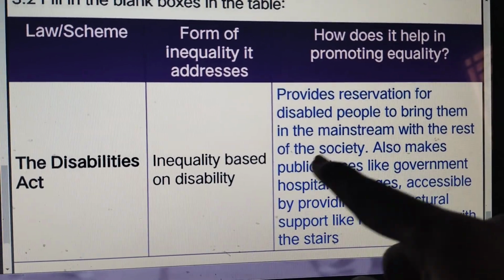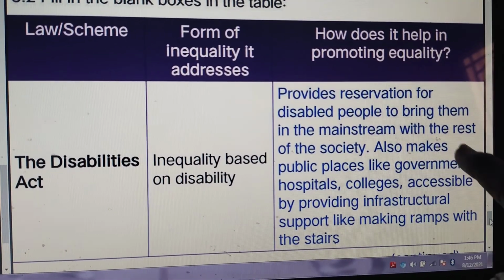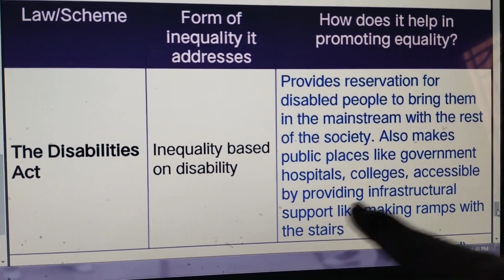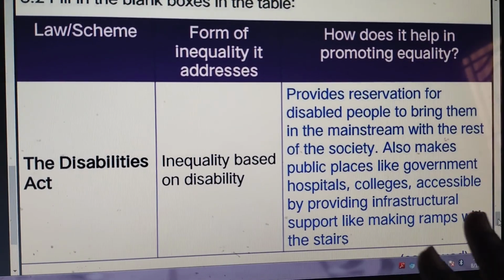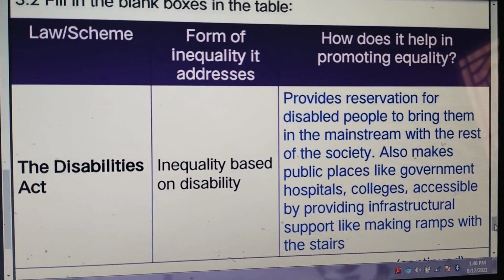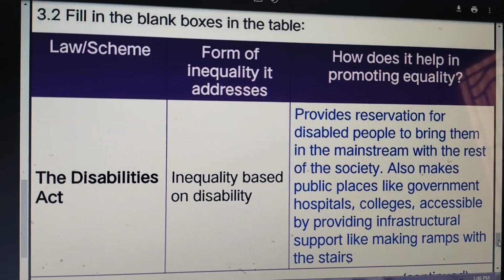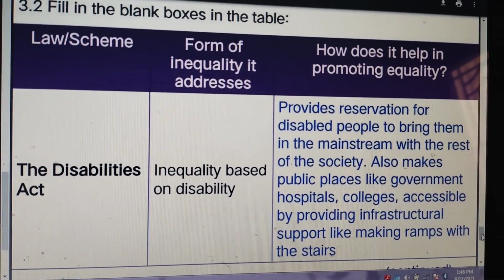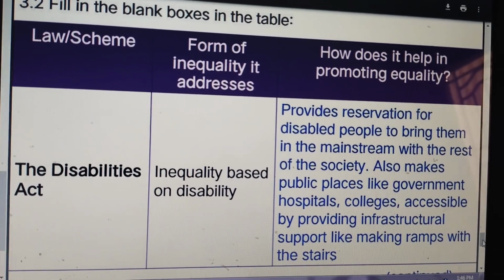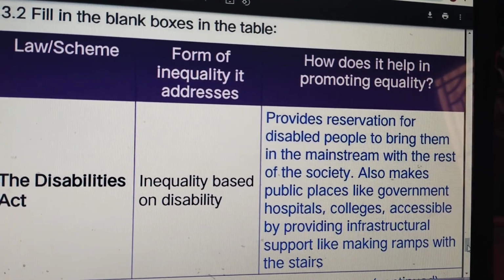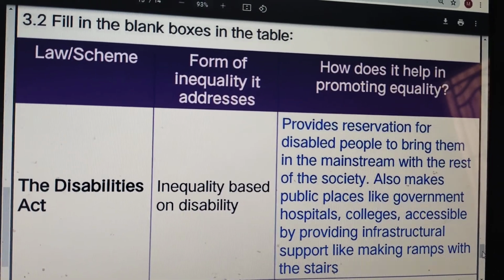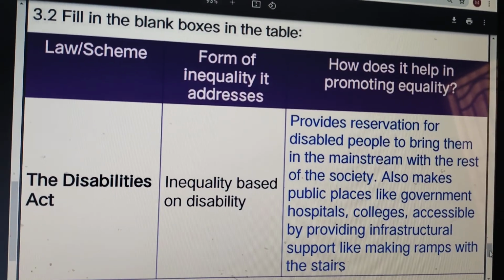It also makes public places like government hospitals and colleges accessible by providing infrastructural support like making ramps alongside the stairs. So you can see in our school itself so many ramps. For example, there is the principal room and on either side you can see the ramps. So the disabled won't feel that they cannot move up, isn't it? So they too feel that we are also one person that everyone can accept, right?